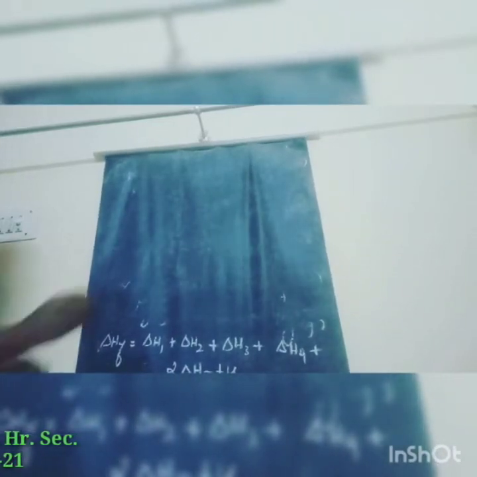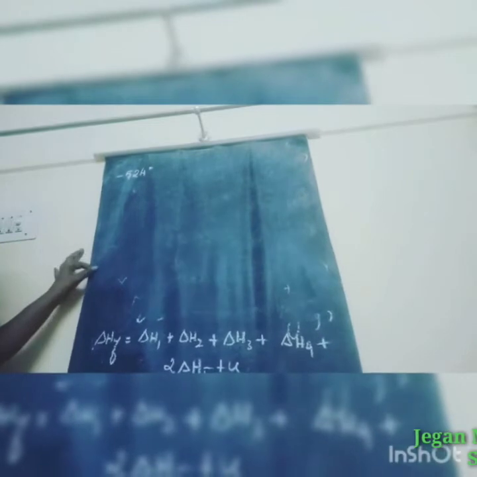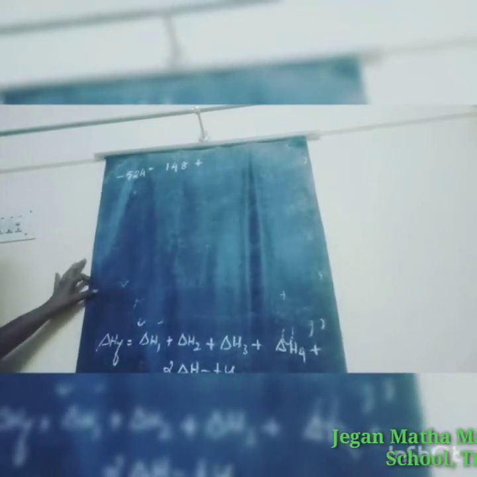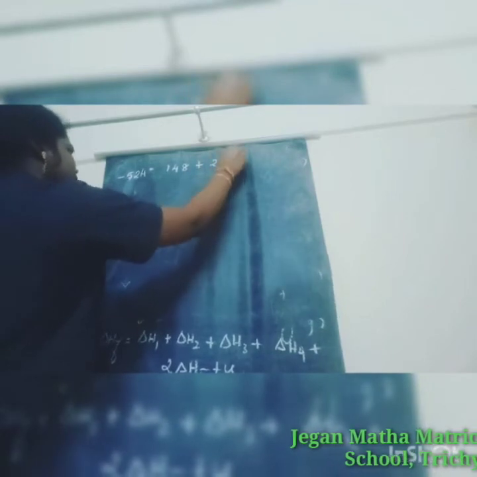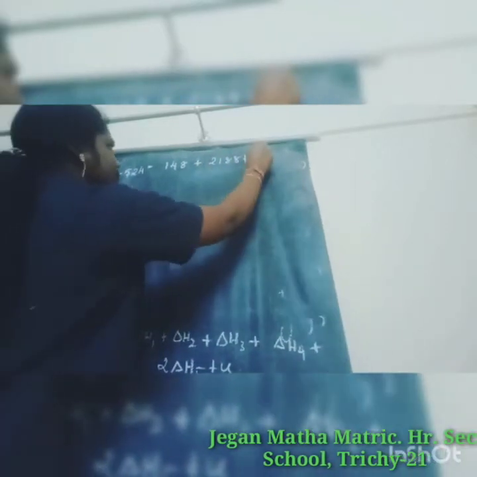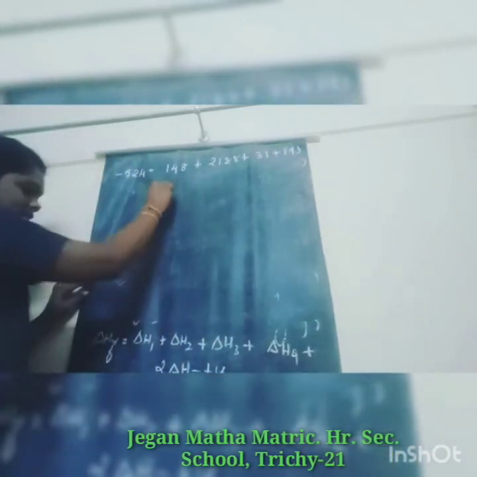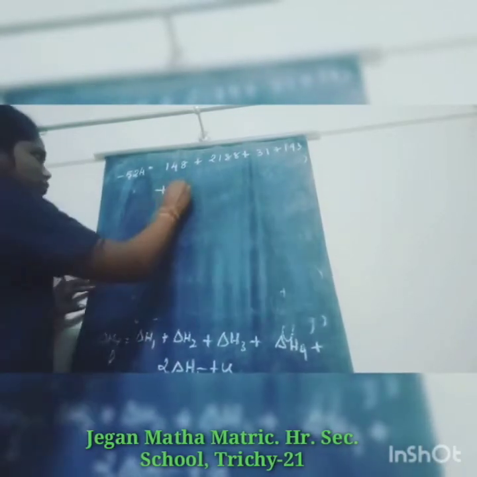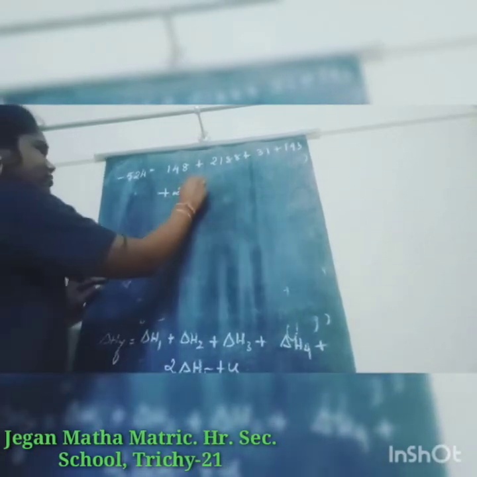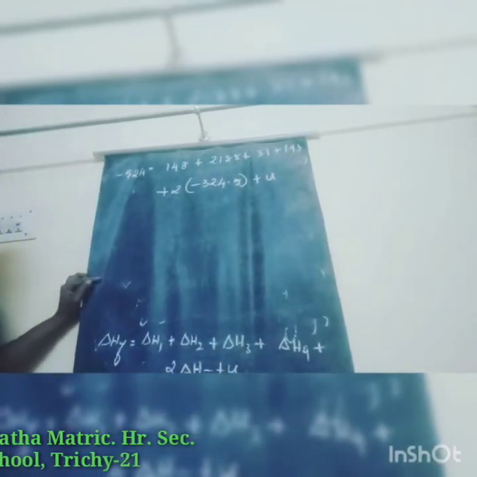First ΔHf value is minus 524, and then ΔH1 value 148 plus ΔH2, that is 2188, plus ΔH3 value 31, plus ΔH4, that is 193, plus 2 into ΔH5, where ΔH5 value is minus 324.5, plus U. U we don't know, we find it hereafter.